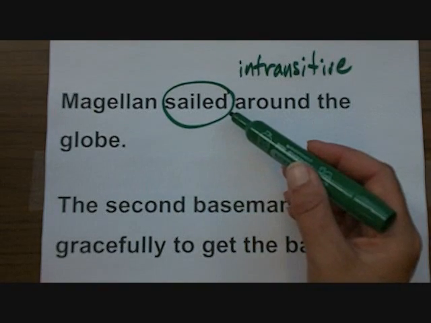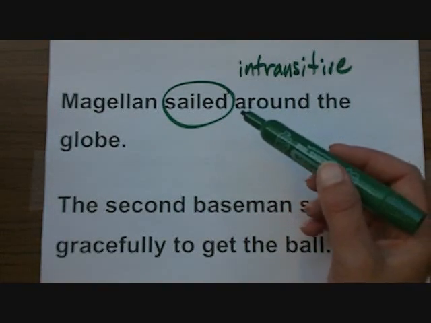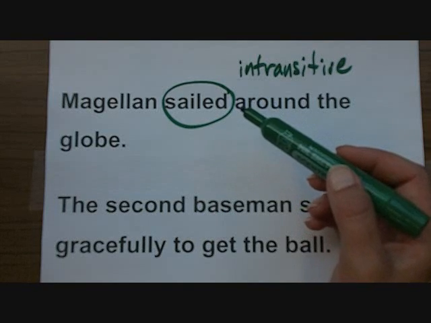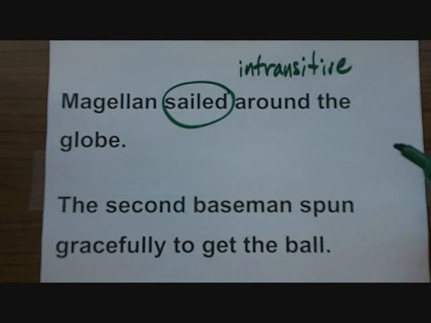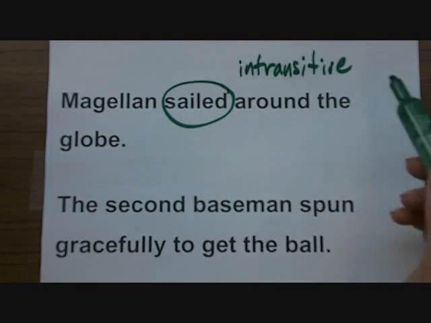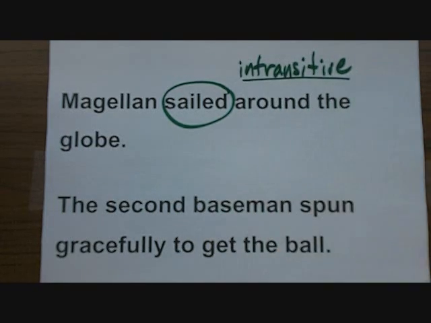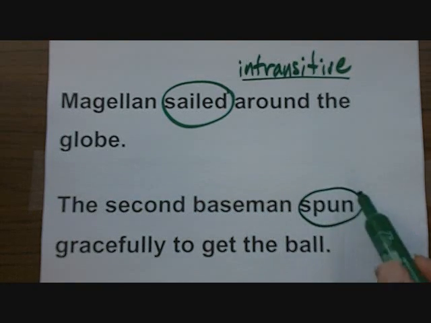Magellan sailed what? Doesn't work. Magellan sailed whom? Also doesn't work. The answer to those questions are not in the sentence. Therefore, we have an intransitive verb. Here's another example. The second baseman spun gracefully to get the ball. What did the second baseman do? He spun. There's your verb.